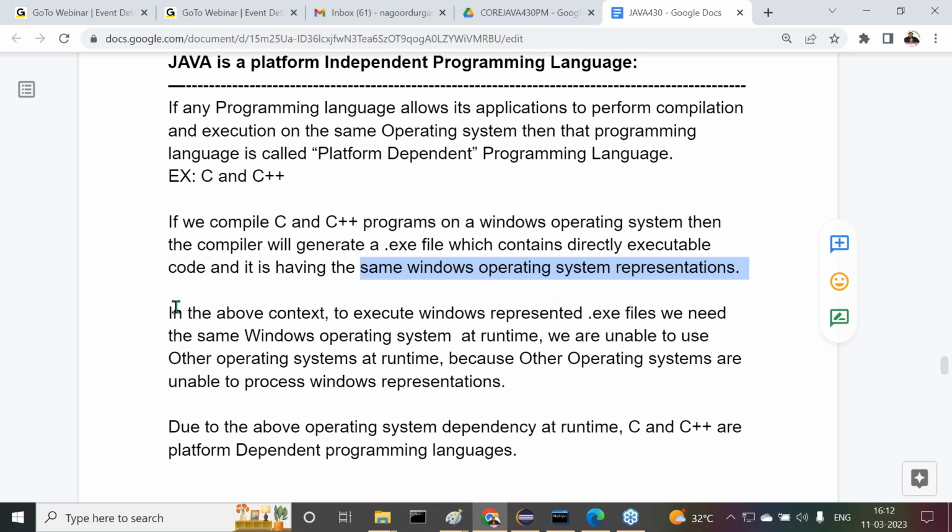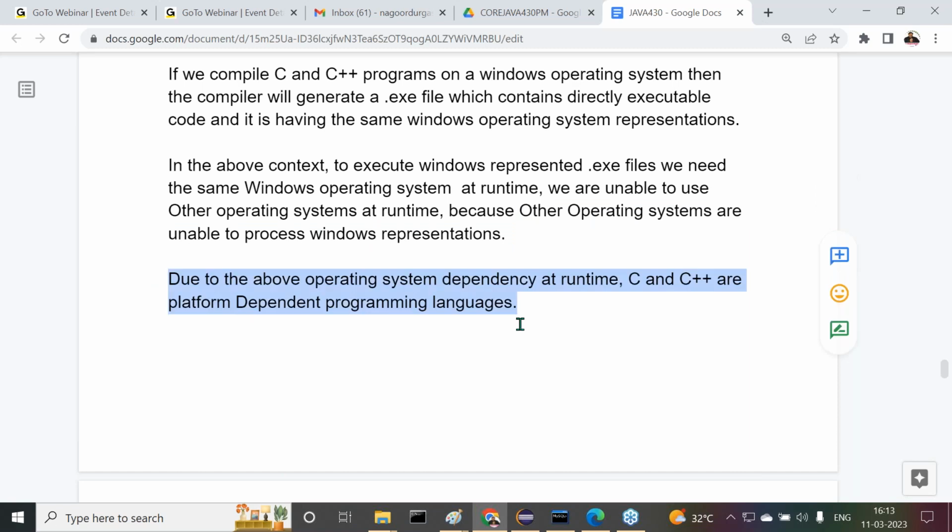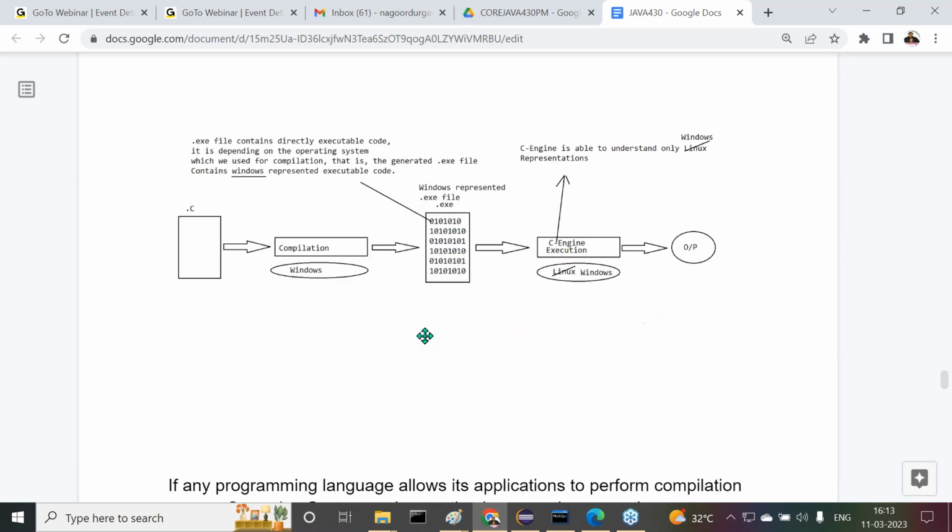So to execute a Windows represented .exe file, we need the same Windows operating system at runtime. We are unable to use other operating systems because they cannot process Windows representations. Because of that reason, C and C++ are platform dependent programming languages. A diagrammatic representation is given so we can understand clearly.